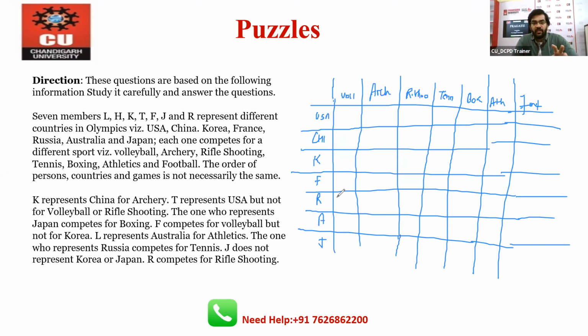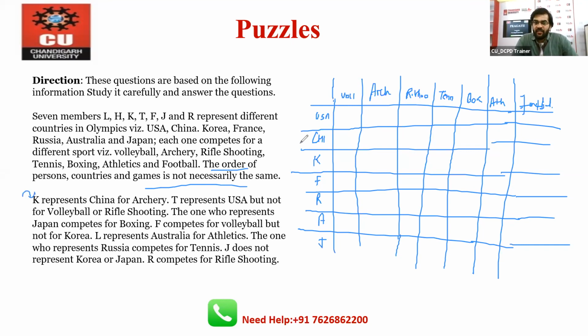So the way we can discuss this question is by drawing a table, right? Why am I drawing this table? Listen very carefully. Football is the last one, and it is mentioned here that the order of the persons, countries and games is not necessarily the same. That's why we are drawing this table. Now read from here.